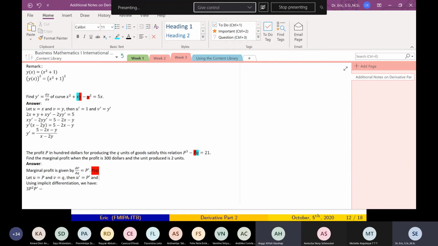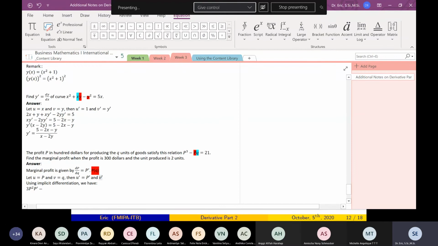Phi is given by Q. What is phi prime? Phi prime is the derivative of phi with respect to Q. What is the derivative of Q with respect to Q? Q prime? It's just like this.